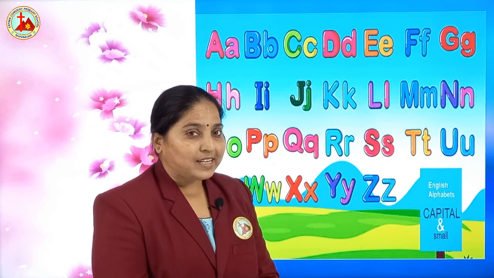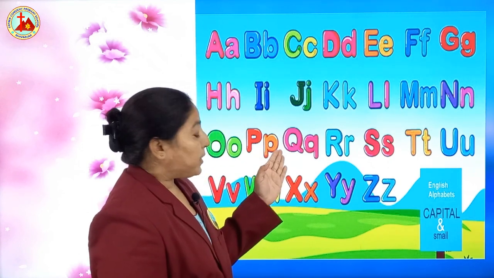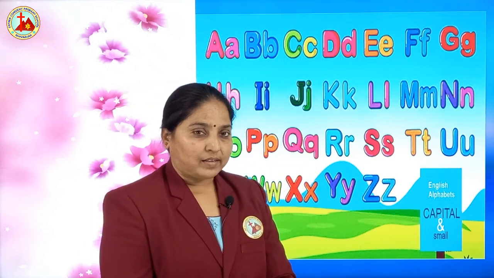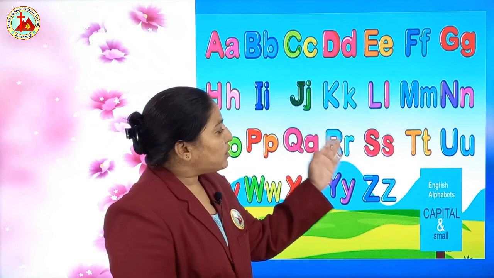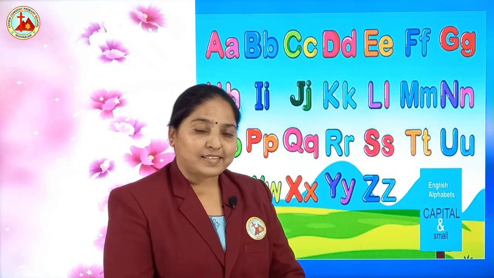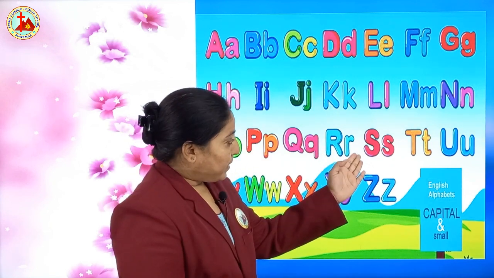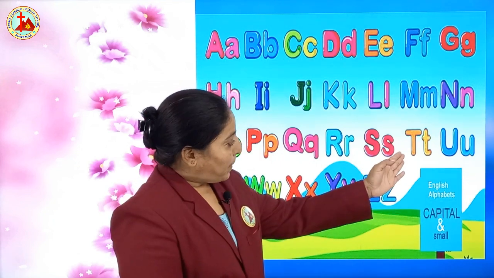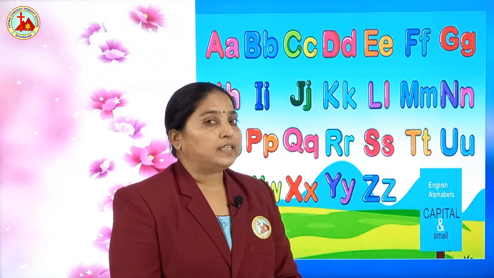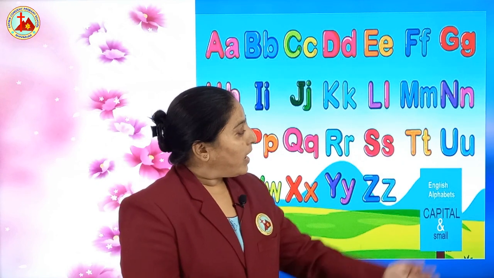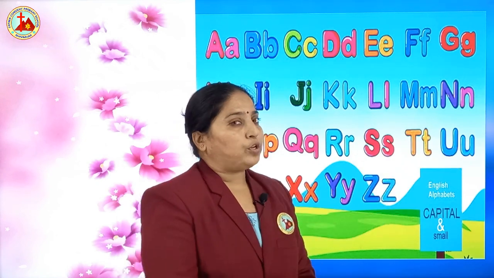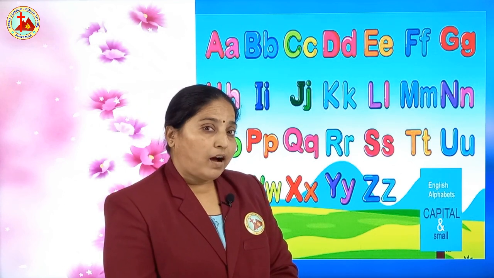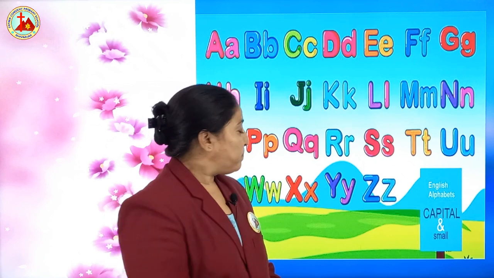Capital P, small p. P says pa. Capital Q, small q. Q says qua. Capital R, small r. R says ra. Capital S, small s. S says sa. Capital T, small t. T says ta. Capital U, small u. U says u. And U says a. Okay, two sounds are there.